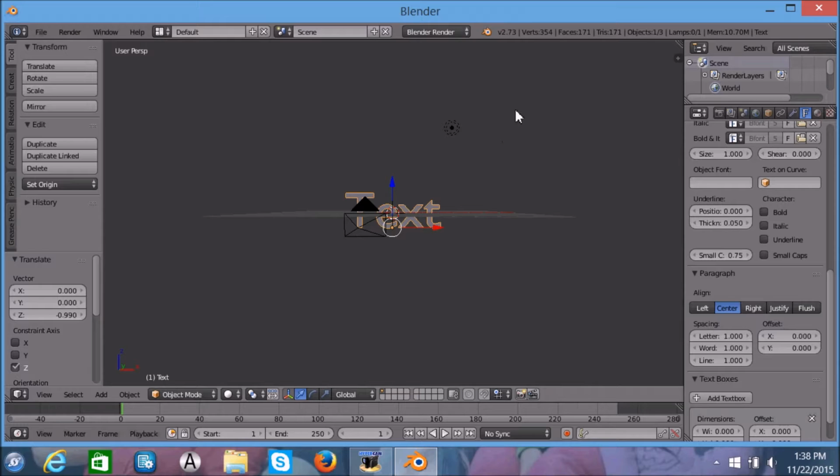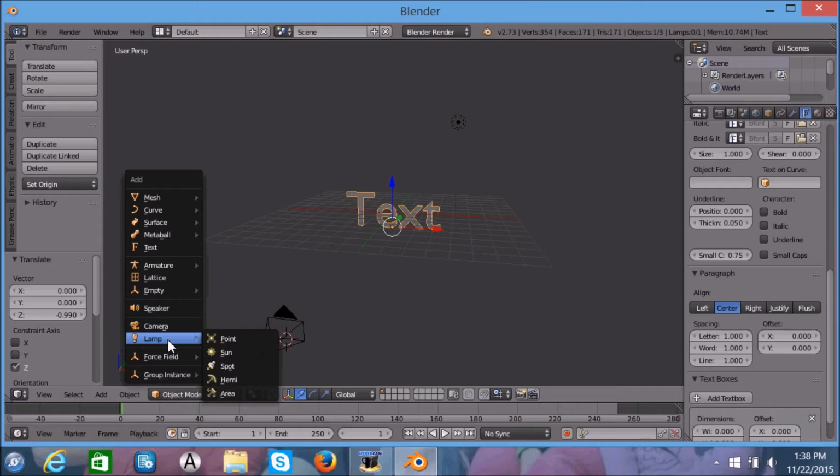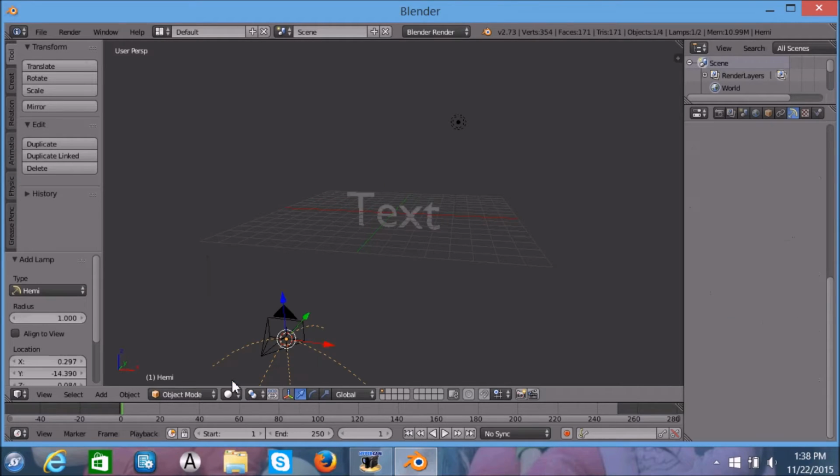Now we're going to press Shift. Sorry guys, I'm not doing cycles today. I can do cycles in another tutorial. Okay. So now you're going to press Shift-A, lamp, and then Hemi, RX90.